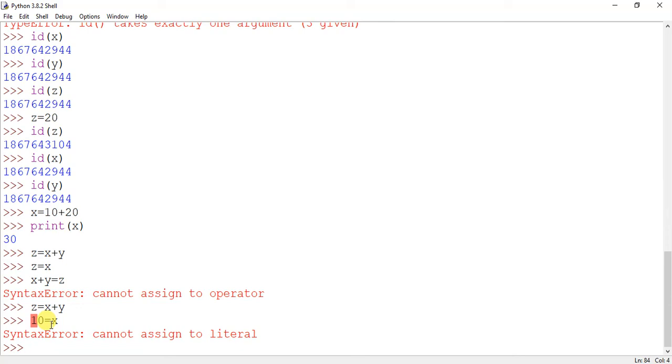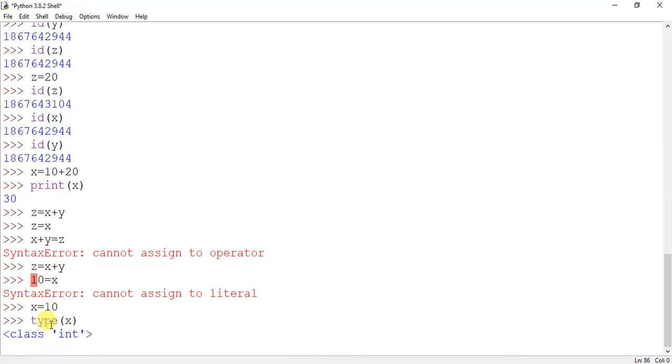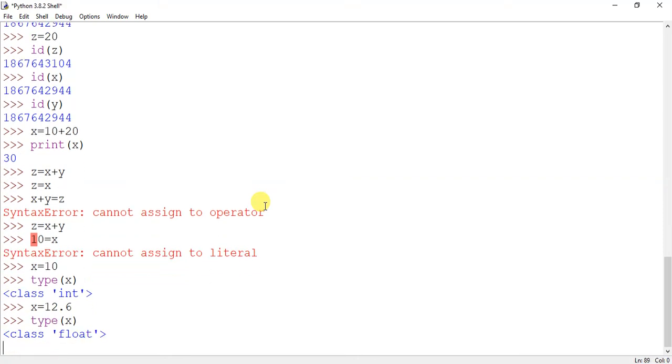Now the next concept is dynamic typing. Okay, let us see the example. x equal to 10 and we check the type of x. It shows us integer. Very good. Now we check x equal to 12.6 and then again we check type of x. It says float.